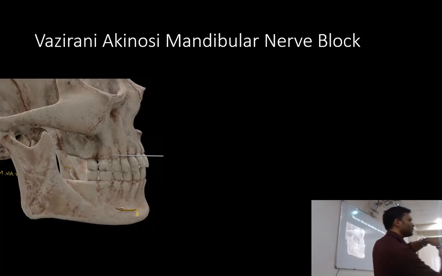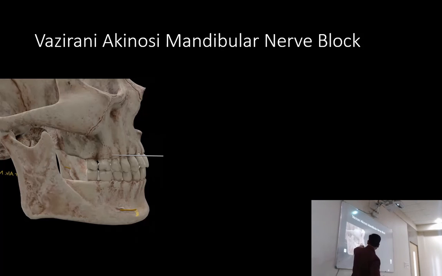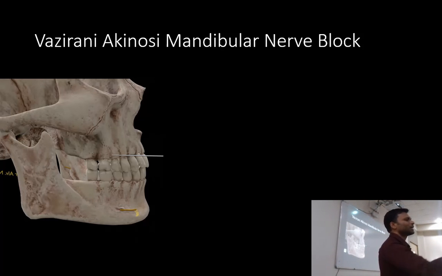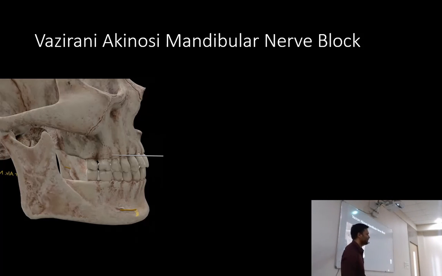The junction where the attached gingiva and the free mucosa meet. Okay, so at the level of mucogingival junction in the second and third molar region, we keep it parallel to the occlusion plane and we insert the needle just distal to the इसको क्या बोलते हैं, सेकेंड मोलर के पीछे क्या होता है, थर्ड मोलर के पीछे, tuberosity, right? Tuberosity. So we just insert the needle at distal to the tuberosity in the soft tissue that is medial to the ramus. Okay, if we go straight, I'll show you the variation.